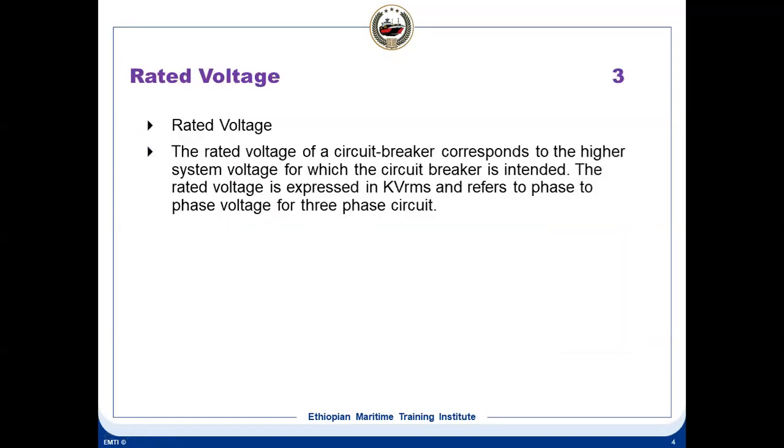So the first one is the rated voltage. The rated voltage of a circuit breaker corresponds to the highest system voltage for which the breaker is intended. This is a phase-to-phase voltage, always in RMS voltage. The rated voltage means the voltage at which the breaker is working.